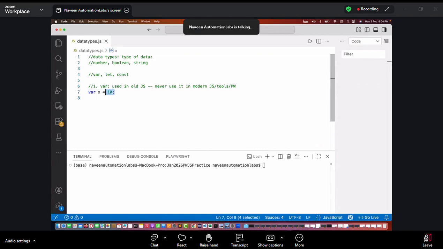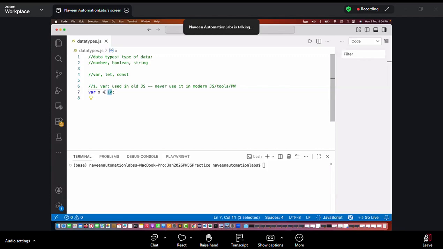So how will you read this line? It's very simple. 10 is the value, equal to is the assignment operator, x is the variable name, and var is the keyword, right? So when I run this particular program, at the runtime, what will happen? At the runtime, JavaScript will decide what is the type of x. So can anyone tell me what is the type of x? It's a number, Boolean, string, right? So it will check its value at the runtime.